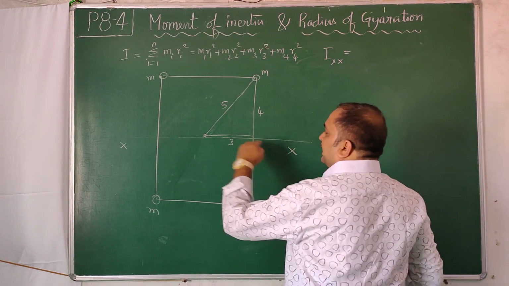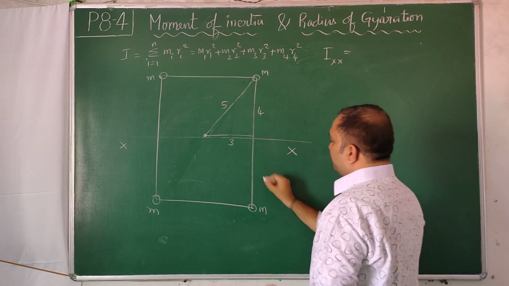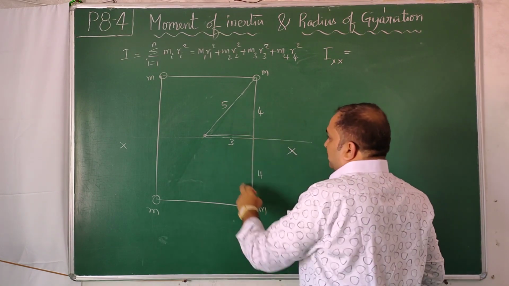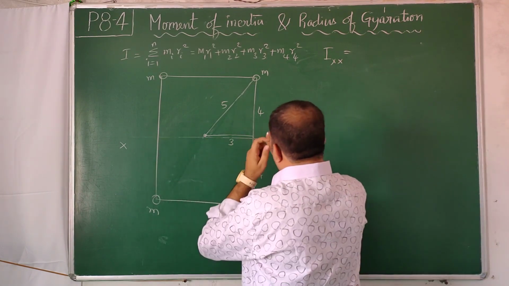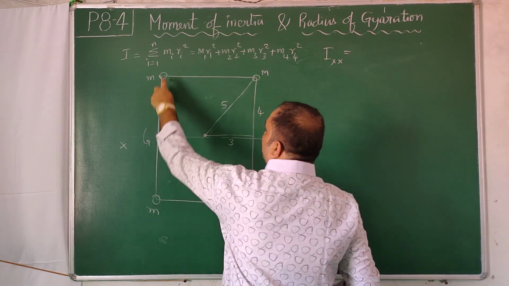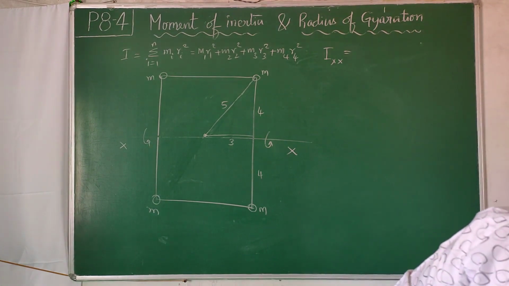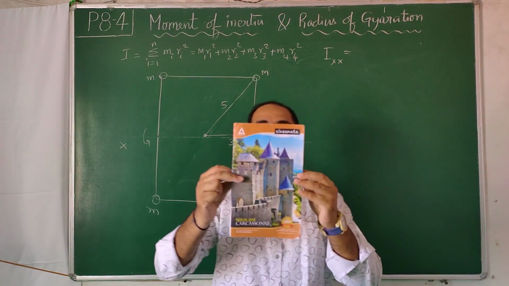Now I am doing the I about x axis calculation. You see, about this axis, this distance is 4. This is a rectangle, so this is also 4. With respect to this axis of rotation, this distance is also 4, this distance is also 4. I have a rectangle like this and I am making rotation like this.